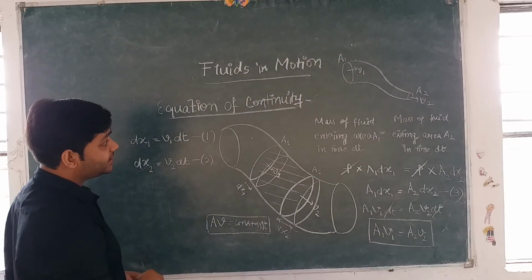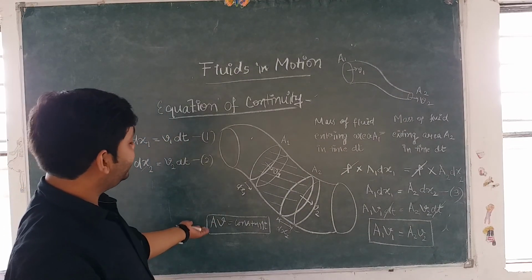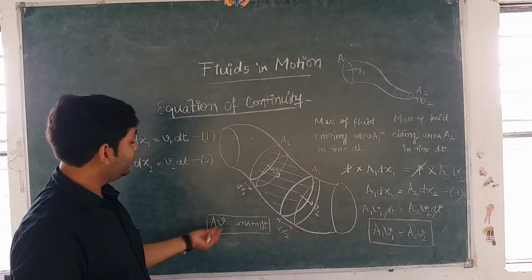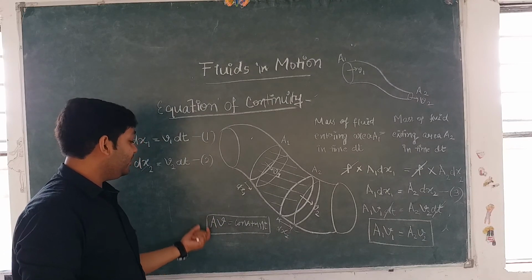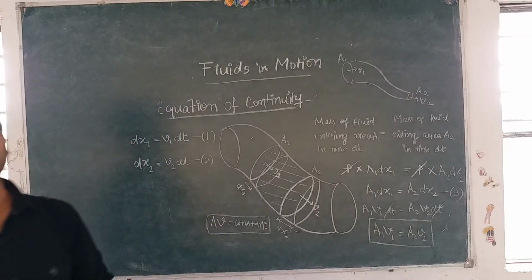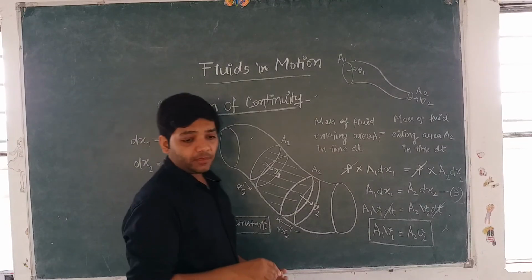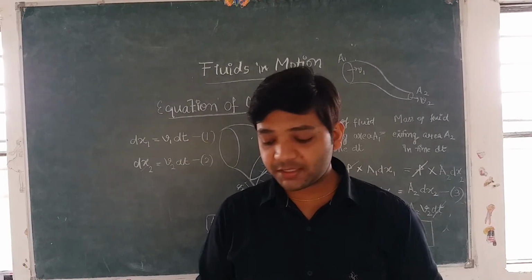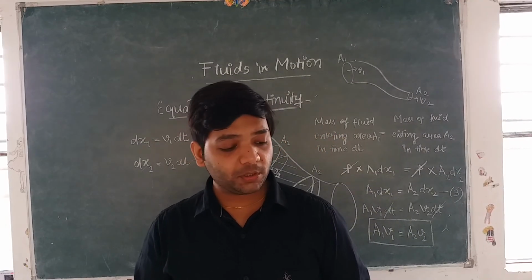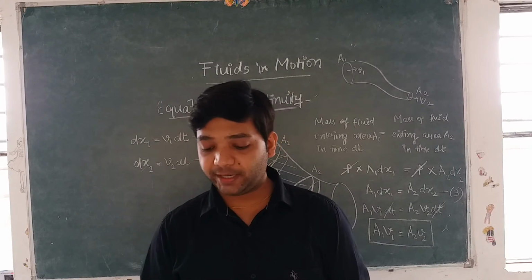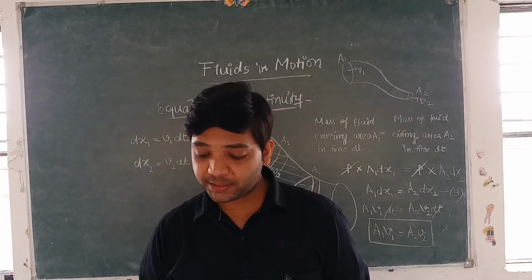So this is the equation of continuity, stating that the product at any point inside the tube, the product of area of cross section and velocity, is constant, right? आई होप इतना समझ आ गया सबको. Now let's practice one numerical problem based on this equation of continuity, right? So please write down the question.